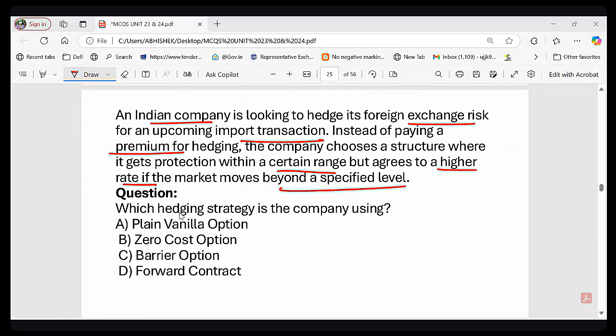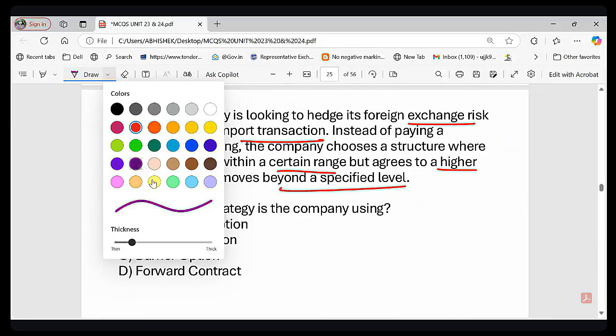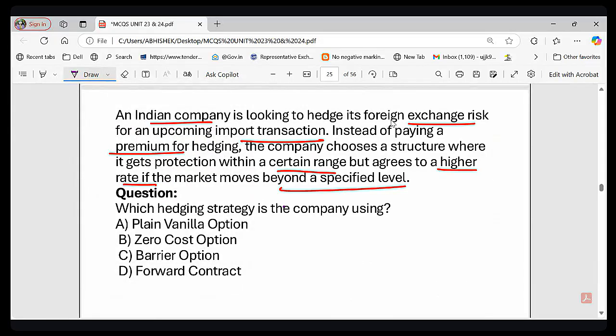So let me explain. First of all, do you know the meaning of hedging? Let me explain a little bit. Hedging is like buying an umbrella before it is raining, right? It protects you from the risk. But here, the company doesn't want to pay a premium for that protection. The company doesn't want to pay a single penny for hedging.